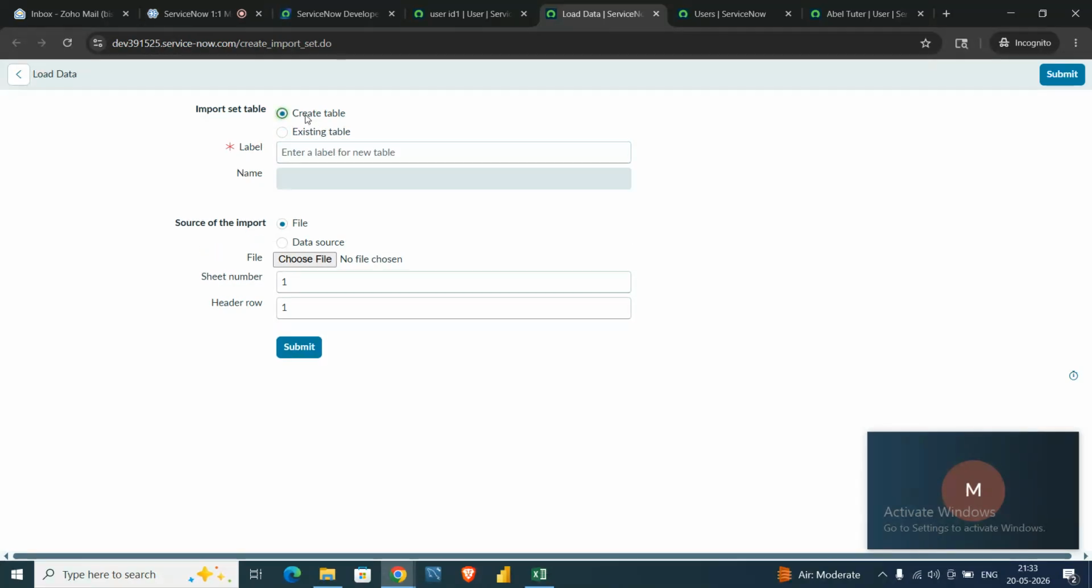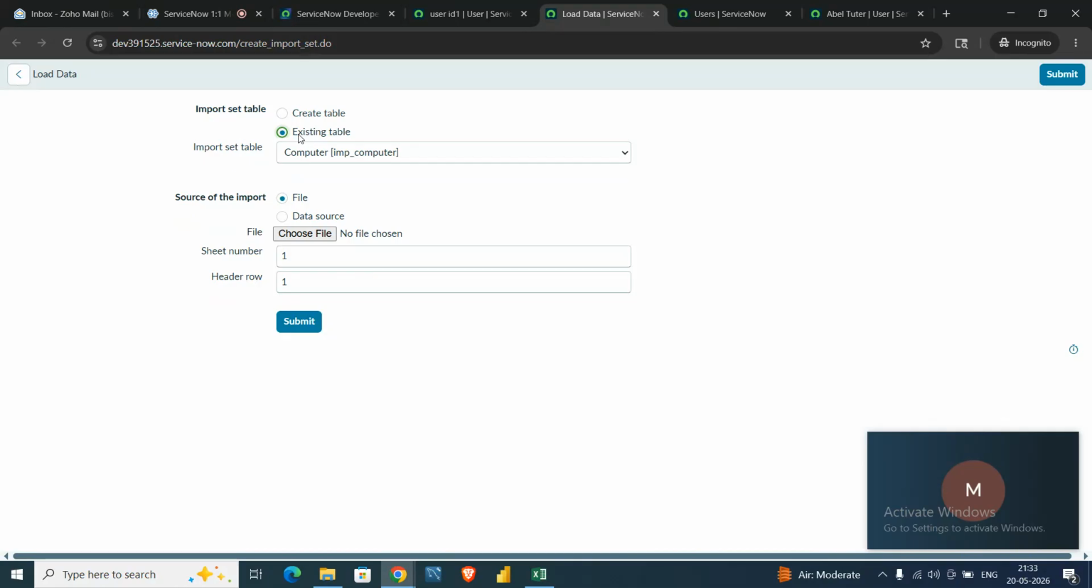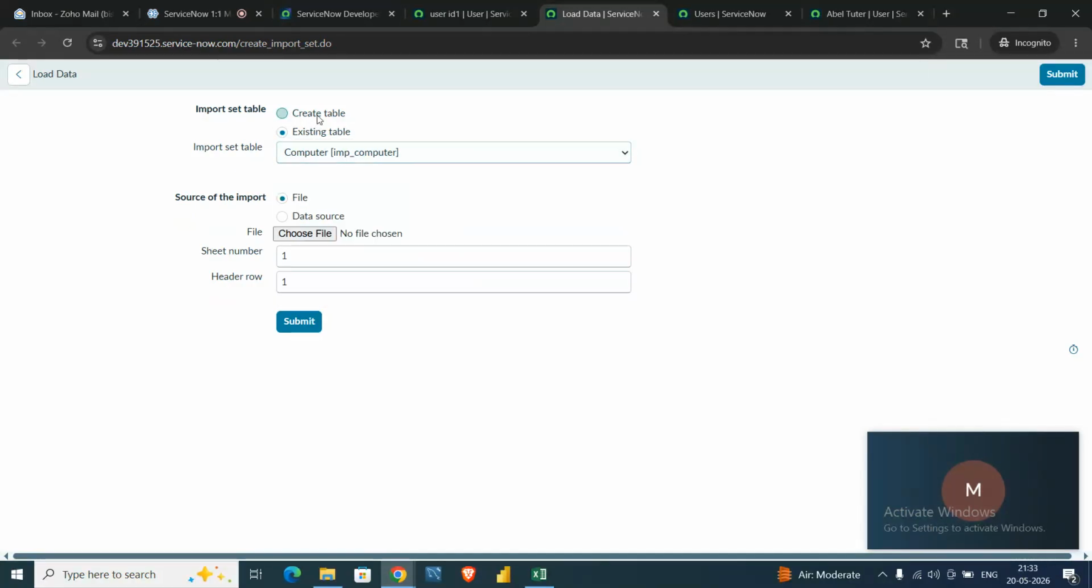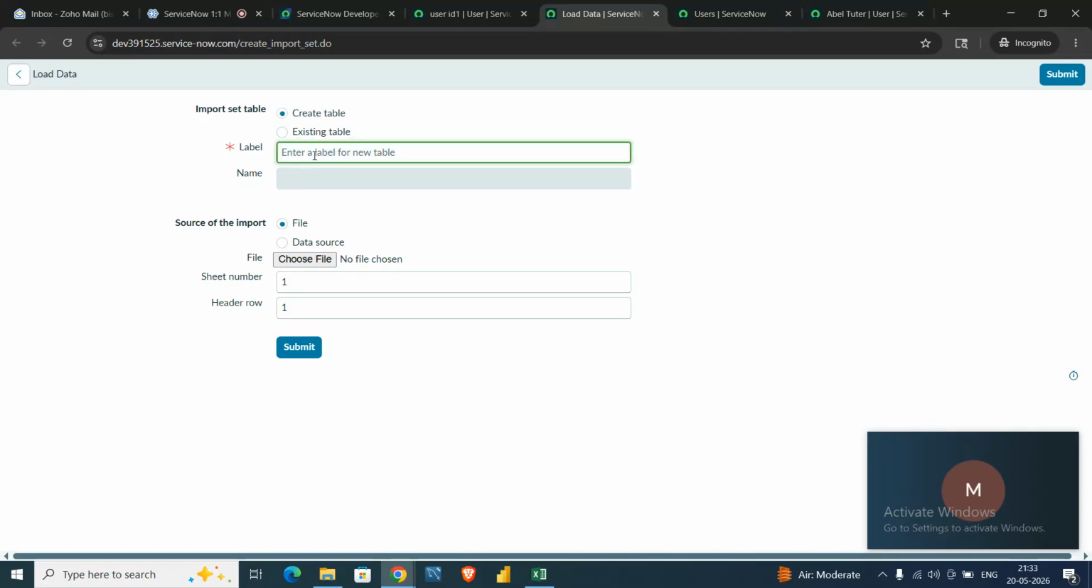Otherwise you can always use create table. It will not be an issue. If you click on existing table, it will show the import set table names. These are the tables available to store your data. But for now, let's go for create table.